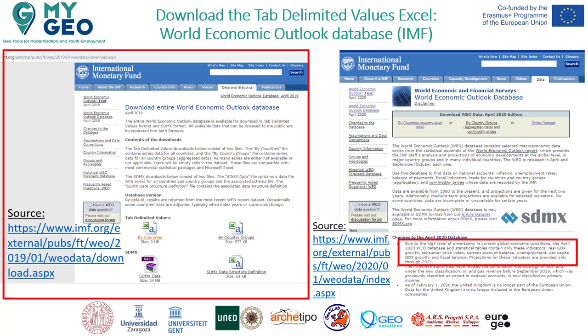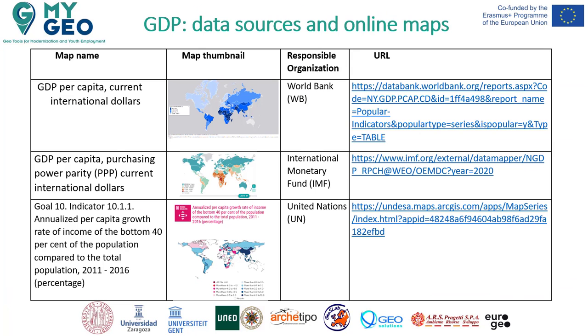According to Callan in 2009, GDP is not a measure of the overall standard of living or well-being of a country.